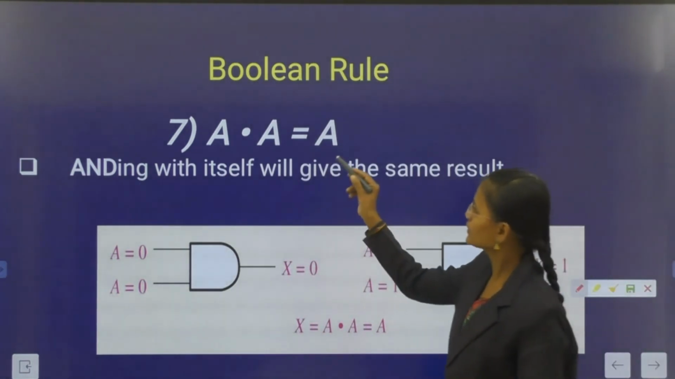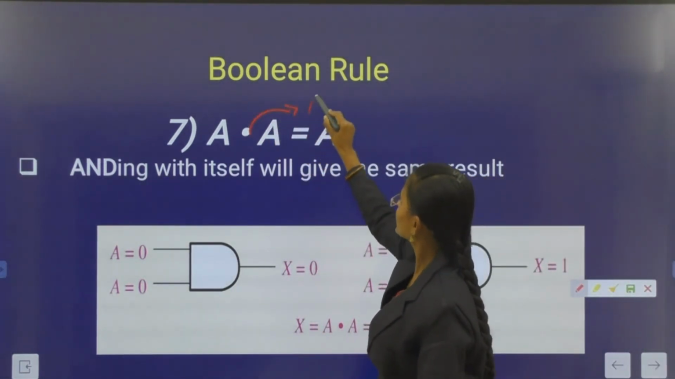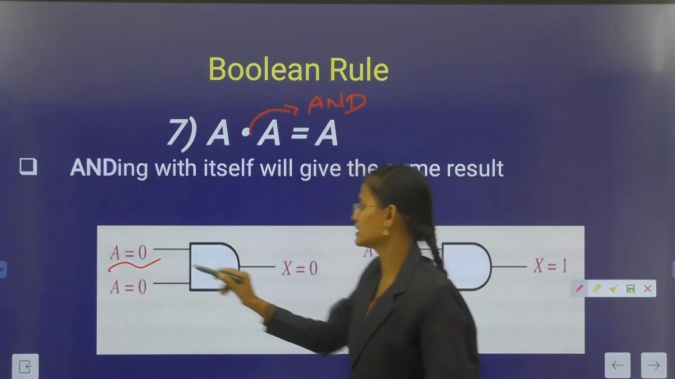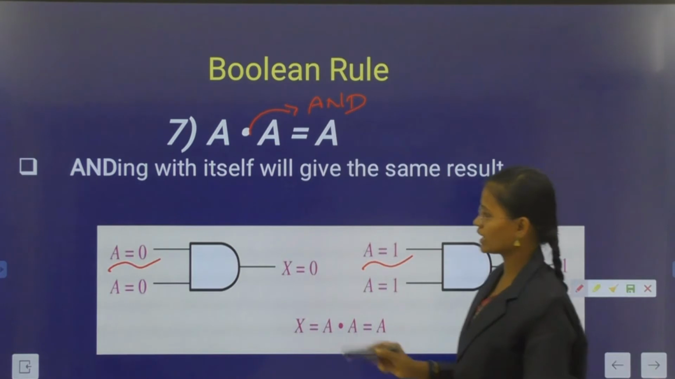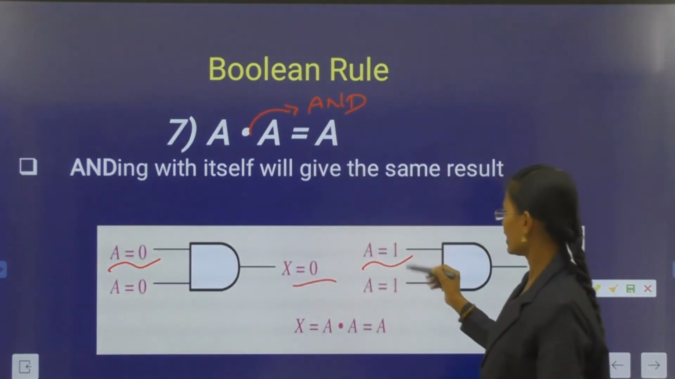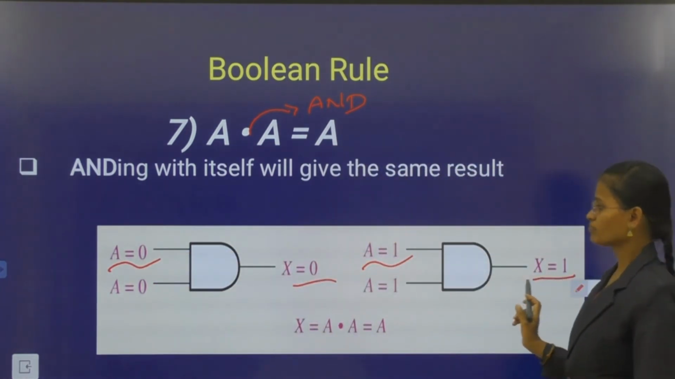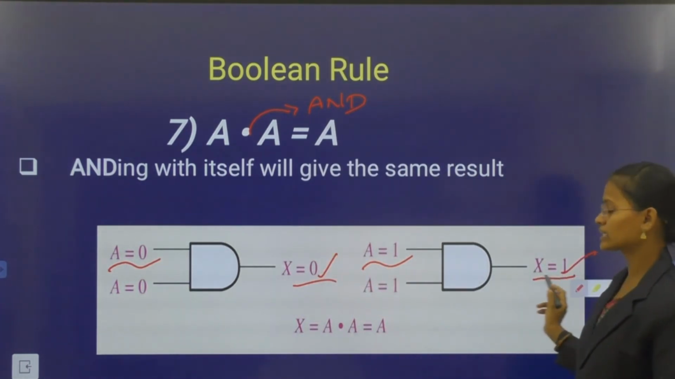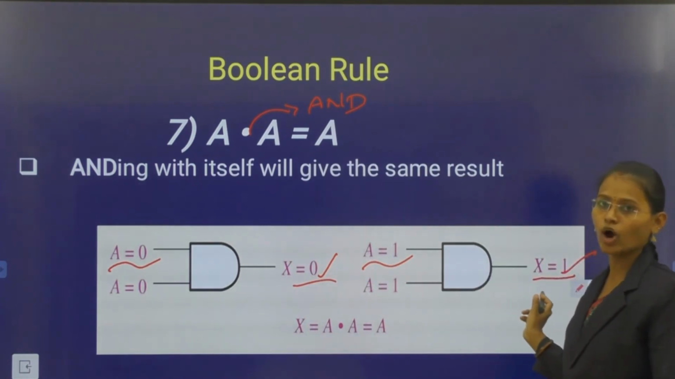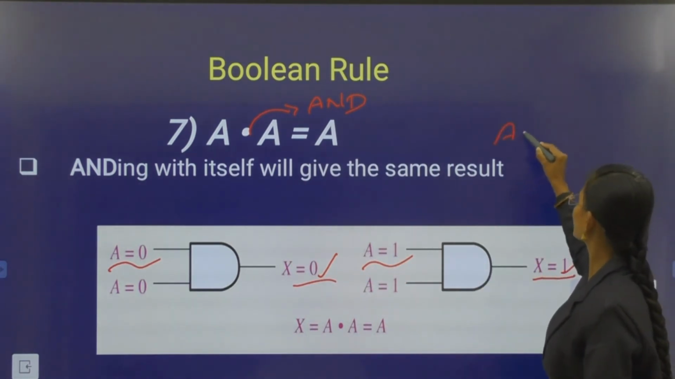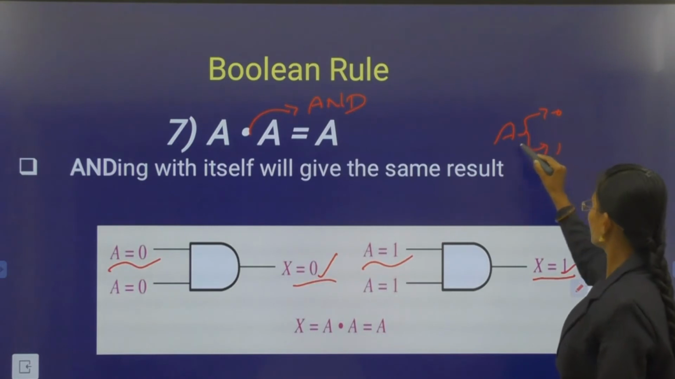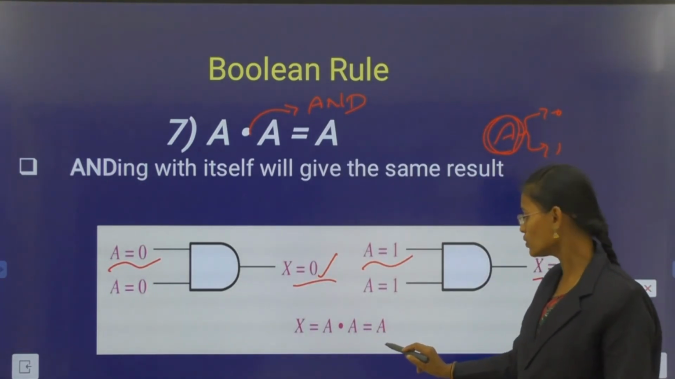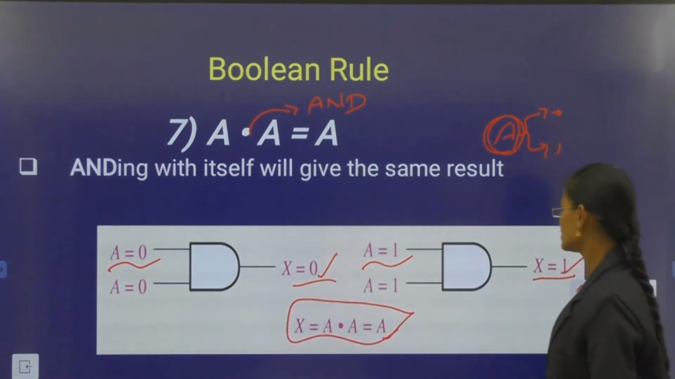Here a into a, where the dot indicates the AND gate. Here a is either 0 or 1. 0 into 0 is 0, 1 into 1 is 1. So the outputs are either 0 or 1, which are essentially a. So finally a into a equal to a. This is the seventh rule.